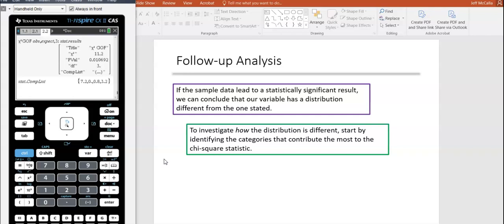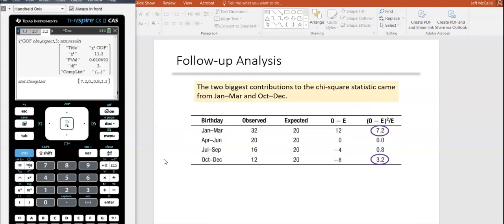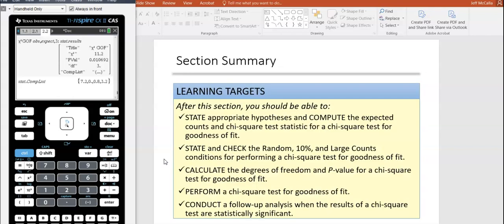So if you want to know how different, it helps to talk about the contributions. In other words, that's what we mentioned, the 7.2 and the 3.2 there. Those are the contributions from the comp list. And so there were 8 fewer born, 12 more than expected. And so that's oftentimes a follow-up question, which one contributed the most, which of the months in that case. Okay, that's your lesson for today.